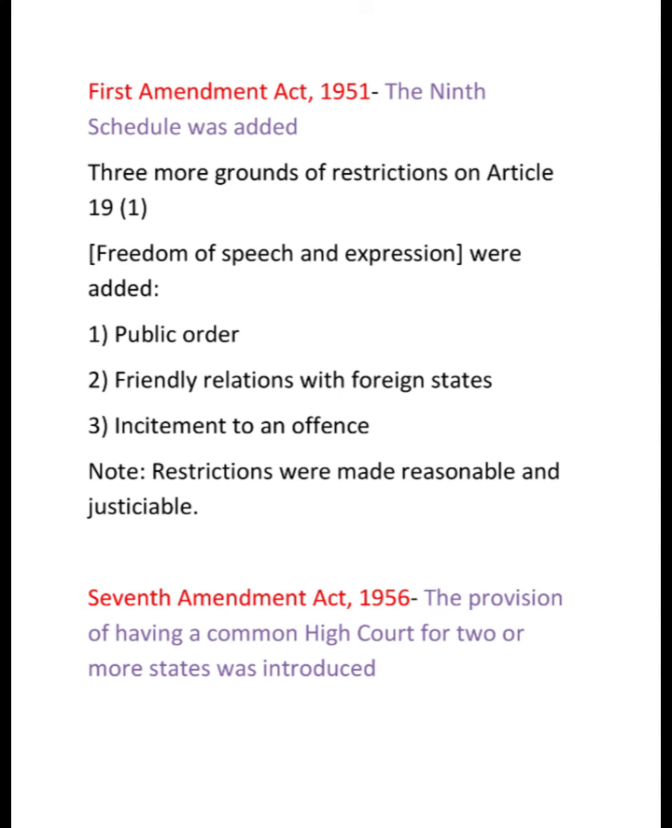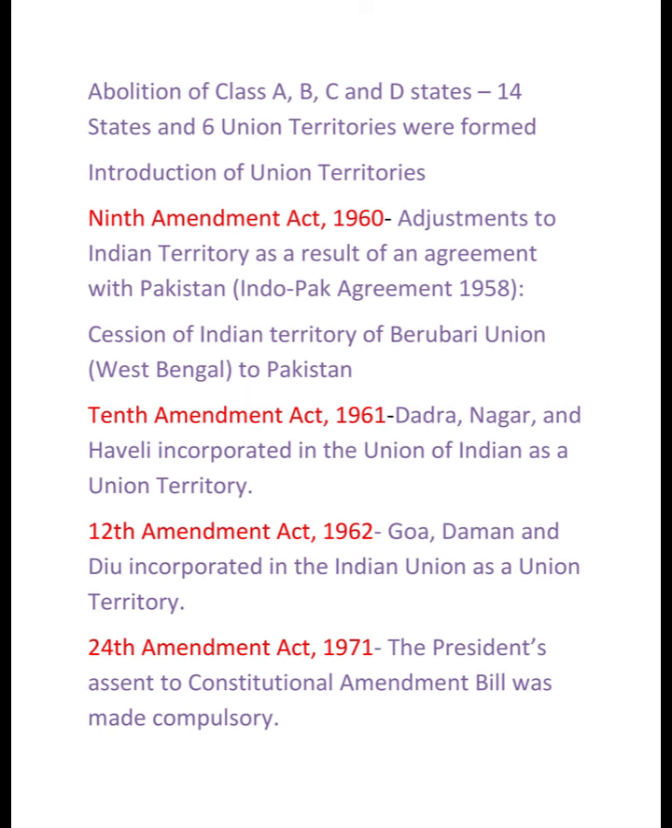Okay. Now we will move to the most important Seventh Amendment Act 1956. In the Seventh Amendment Act 1956, the provision of having a common high court for two or more states was introduced. With this also came the evolution of Class A, B, C, and D states, as well as 14 states and 6 union territories being formed. Introduction of union territories came with the Seventh Amendment Act 1956.